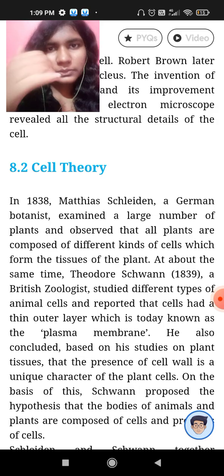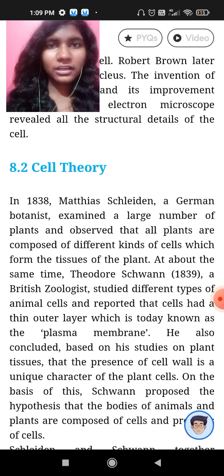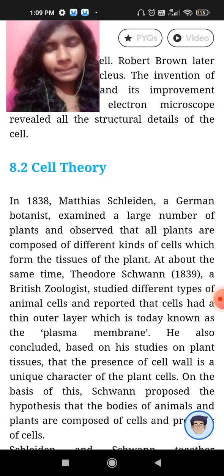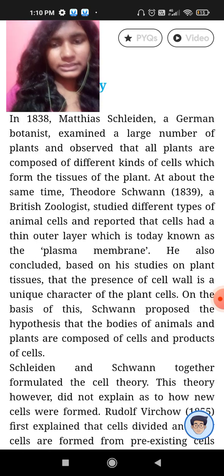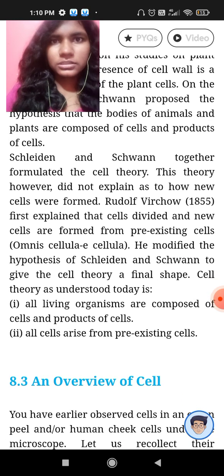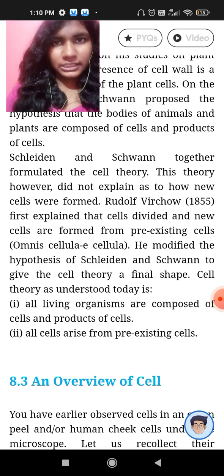So, just to hit the nail, the final touch was given by Robert Virchow. He added to the cell theory by saying omnis cellula e cellula, that all the cells in the world, on the earth, arise from pre-existing cells. So there were two important statements in the cell theory. First, all the living organisms are made up of cells and products of cells, and second, all the cells arise from pre-existing cells, that is omnis cellula e cellula.